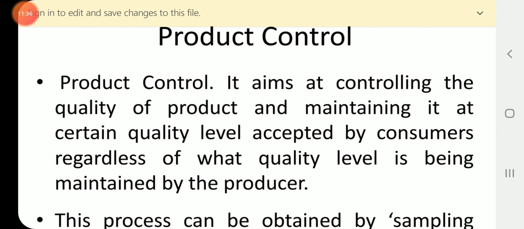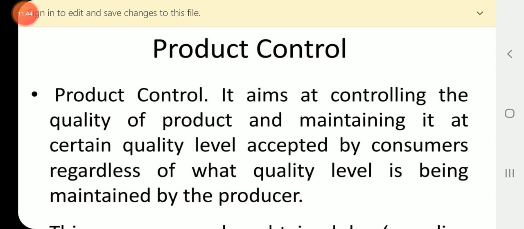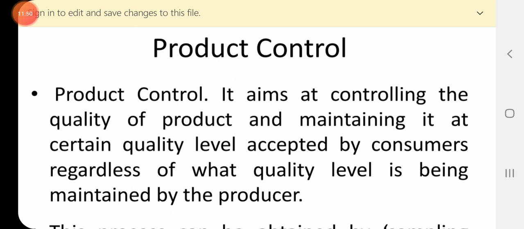Whatever the company specifications are, whether the items are meeting the specifications or not, that is only looked at in the definition of process control.